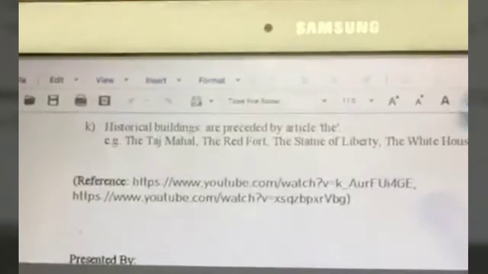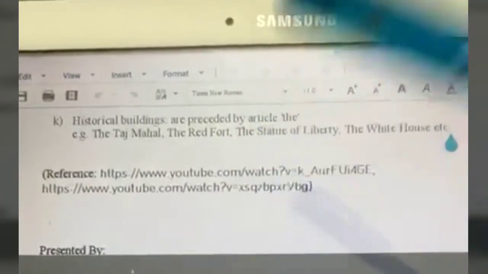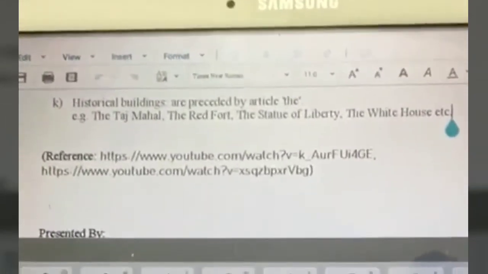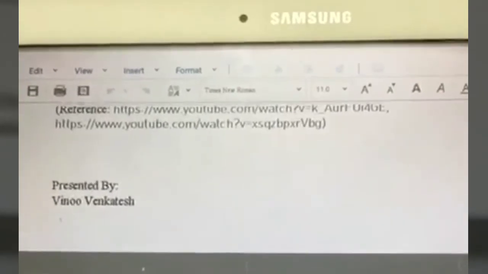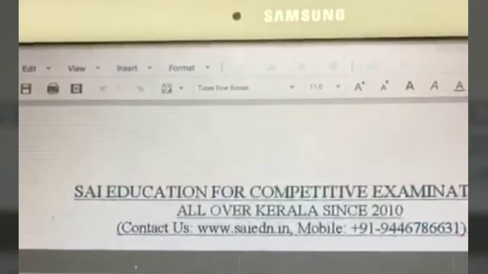So this is a reference for the notes or the lecture that we had just now. You can always check it out and get more familiar with things. But as of now, this is it from me regarding articles. So with this, we have completed the articles topic. I hope things have been clear.